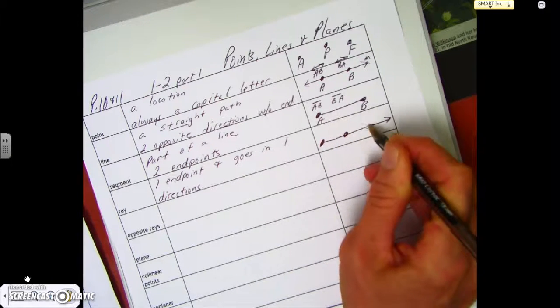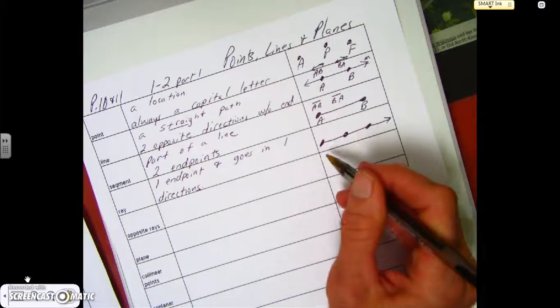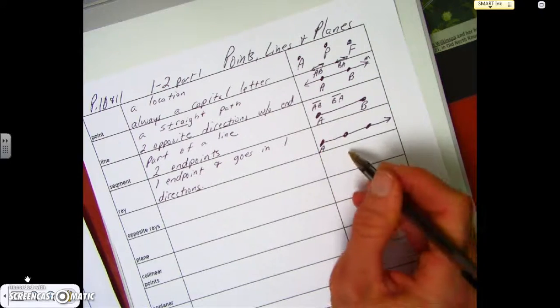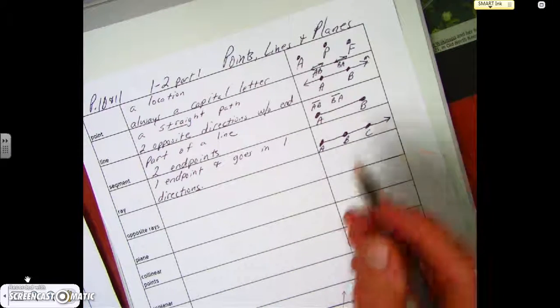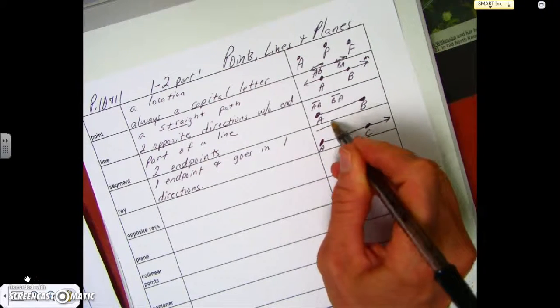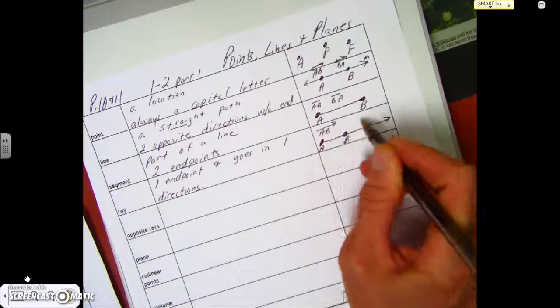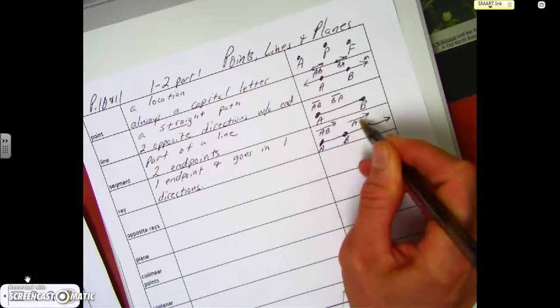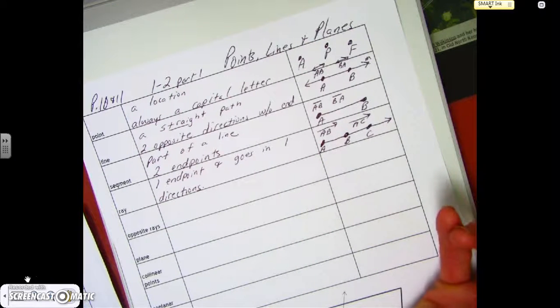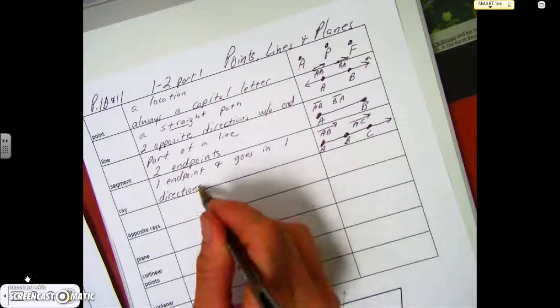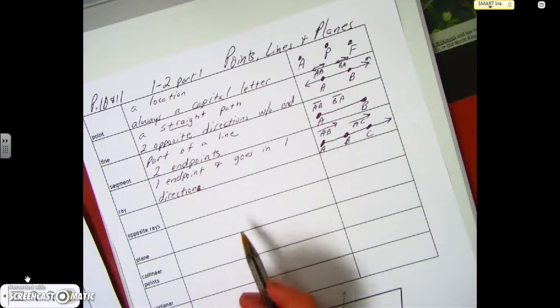So it could have a point there, it could have many points, but this is definitely the endpoint. You could call this AB, or you could even call this AC, but you always start with the endpoint, which is A. That's the beginning of that ray. It goes in one direction.